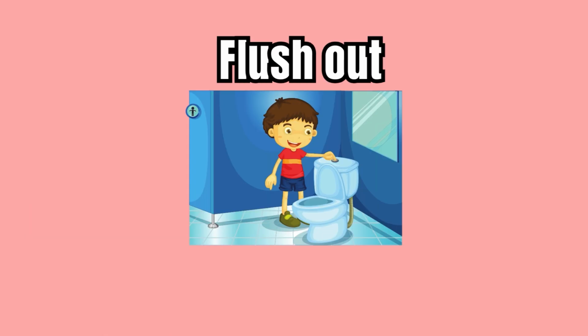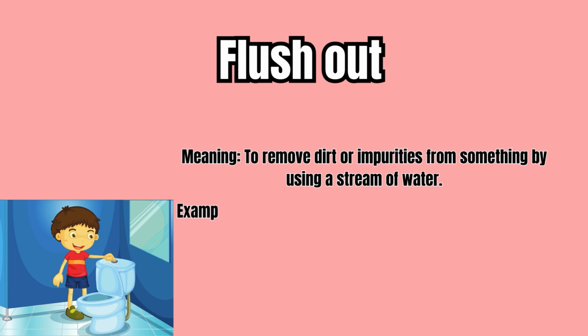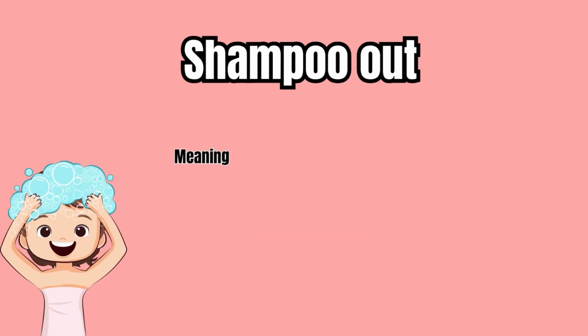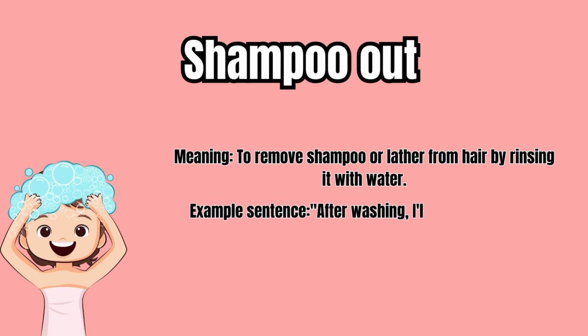Flush out, meaning to remove dirt or impurities from something by using a stream of water. Example sentence: We'll flush out the drain to remove the clog. Shampoo out, meaning to remove shampoo or lather from hair by rinsing it with water. Example sentence: After washing, I'll shampoo out the soap from my hair.